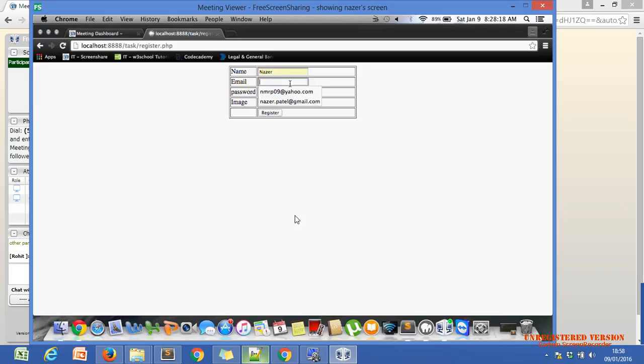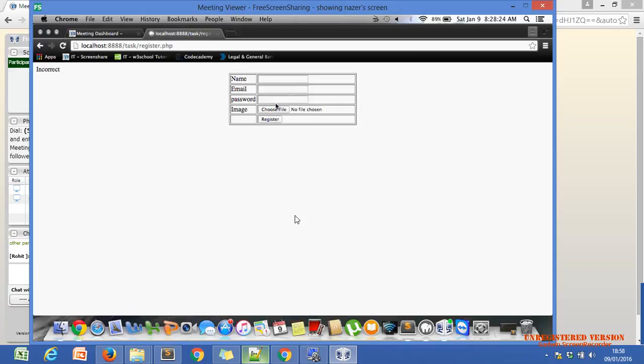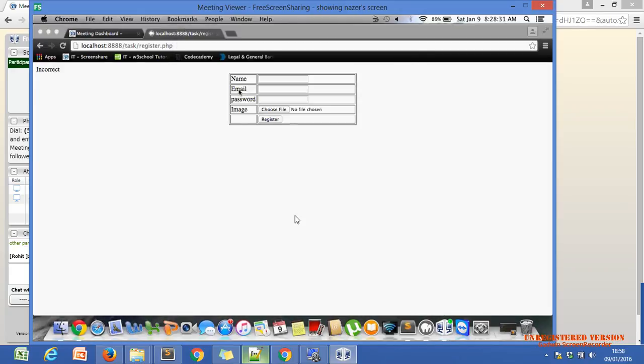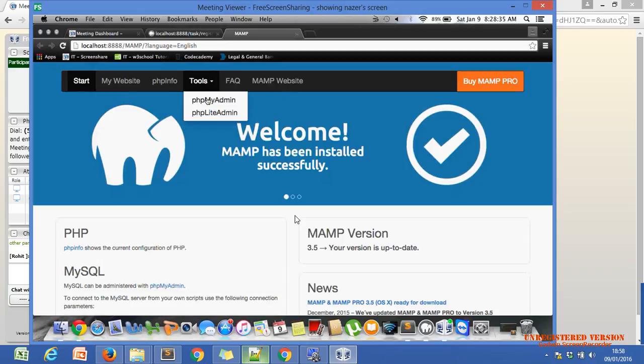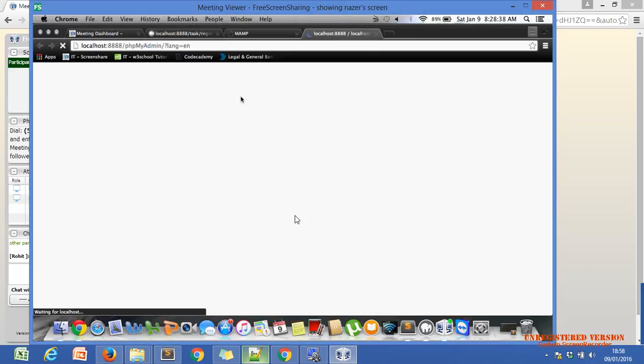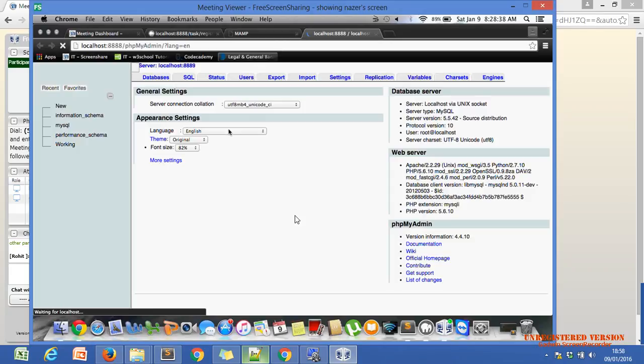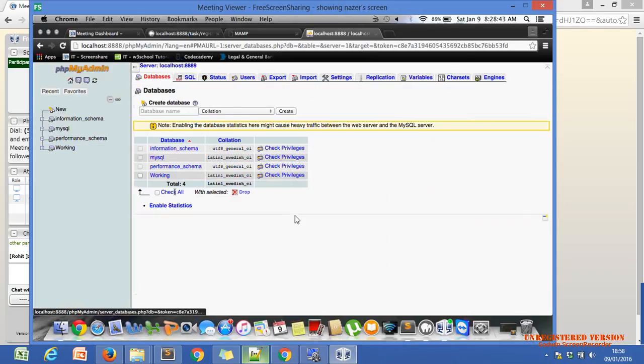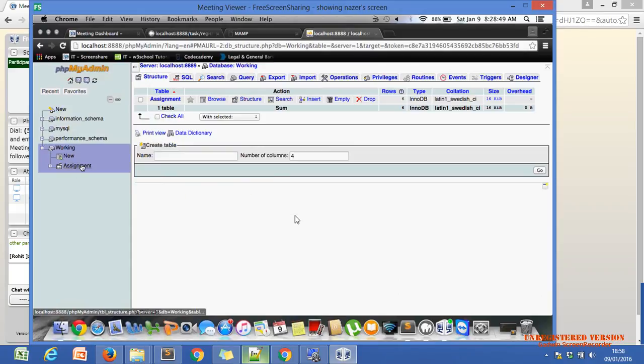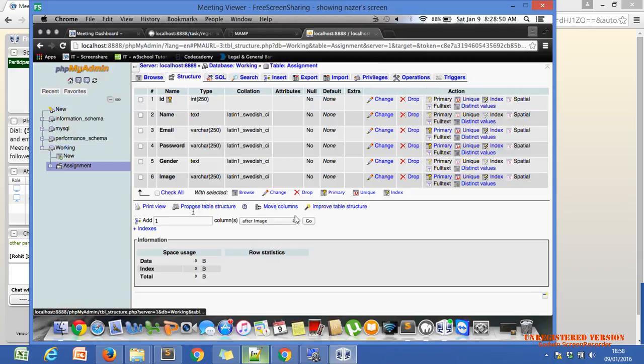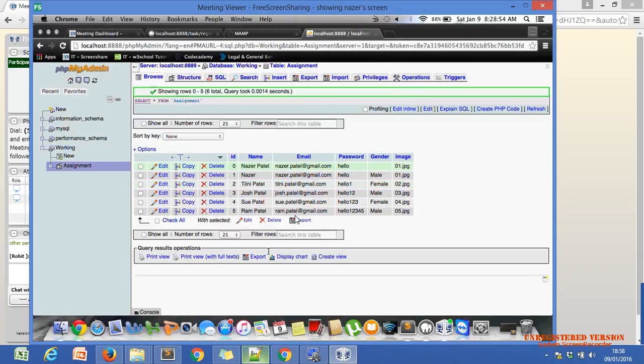Refresh. Okay, user email and email. Why is it incorrect? Just echo your query, whatever the query is. Just try to echo that query. Database working, and table assignment: ID, name, email, password, gender, image.